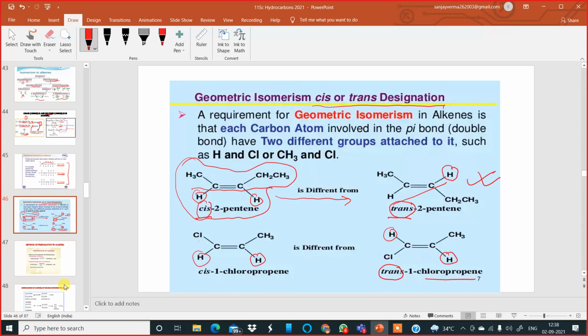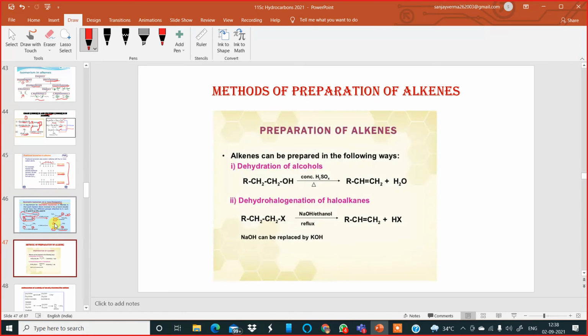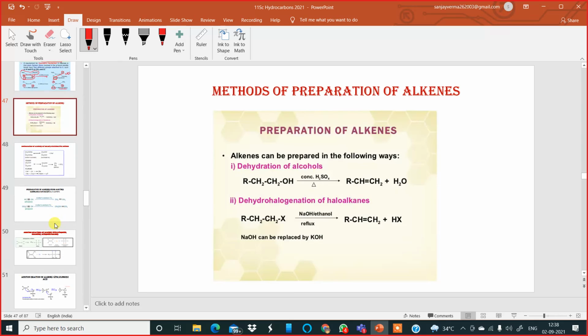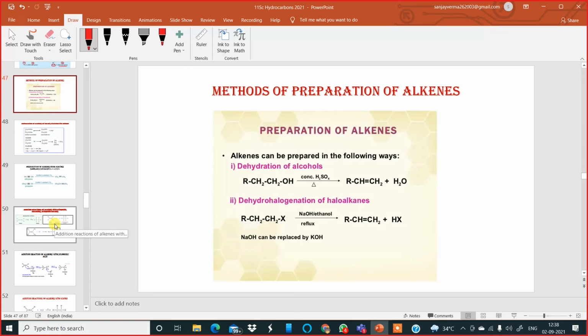Okay, now after this, moving to the next slide regarding the methods of preparation of alkenes. Alkenes can be prepared by the following general methods. First one is dehydration of alcohols, by using a dehydrating agent like concentrated sulfuric acid, or we can use phosphorus pentoxide in place of sulfuric acid. So if you dehydrate an alcohol, you will get an alkene. Generally, water is kicked off.